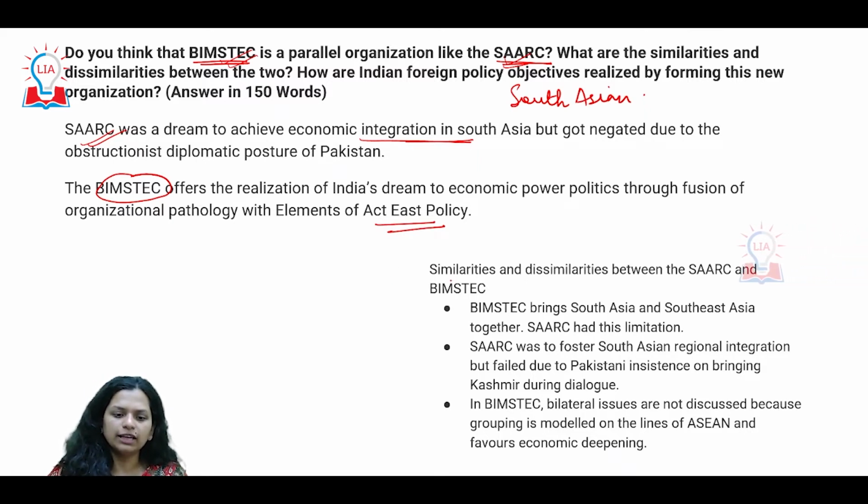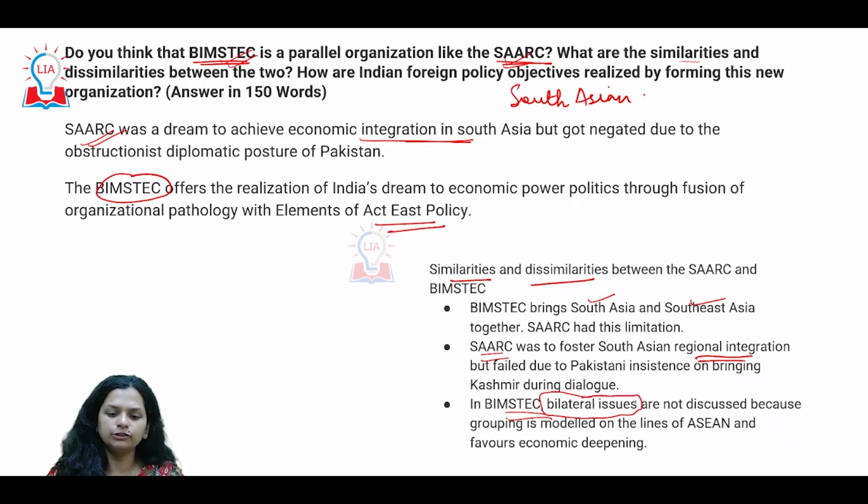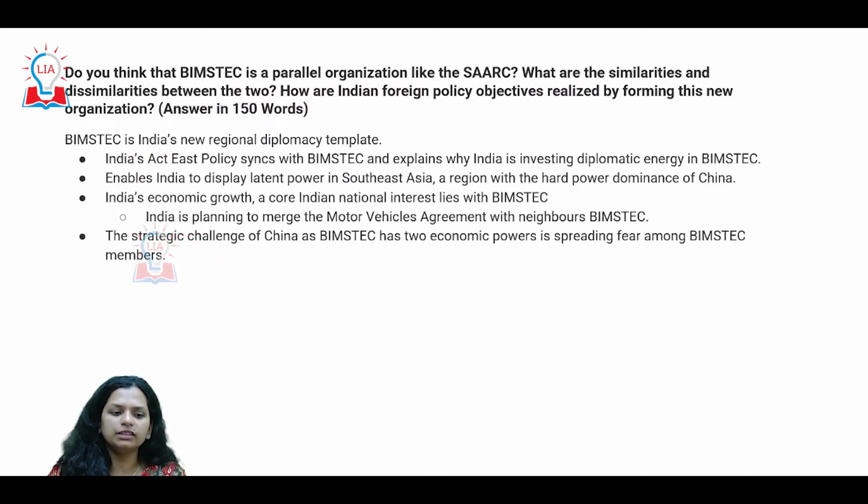But if we still look at the similarities and dissimilarities as asked in the question, of course it's trying to integrate South Asia with Southeast Asia, bring in regional integration, which SAARC was unable to fulfill. But in BIMSTEC, this particular element is very important. Unlike in SAARC, bilateral issues are not discussed in BIMSTEC. So this focuses on pure economic integration, connectivity programs and issues, and that is how we move forward.